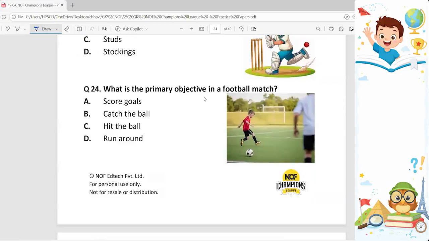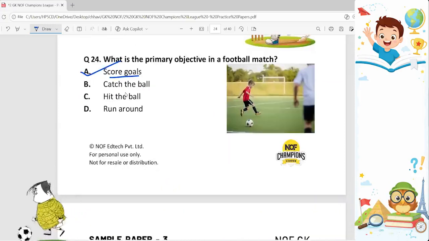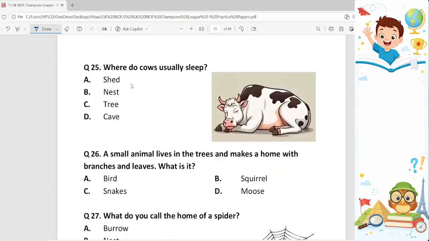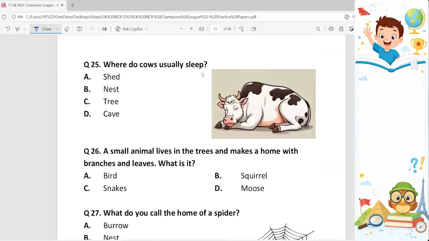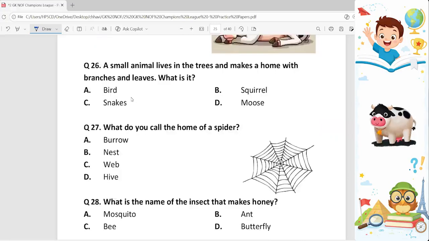24th. What is the primary objective in a football match? The primary objective in a football match is to make goals. So option A, score goals, is the correct answer. 25th question. Where do cows usually sleep? Cows usually sleep in shade. So option A is the correct answer.